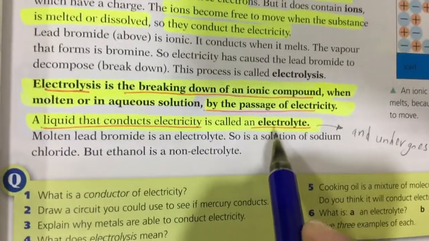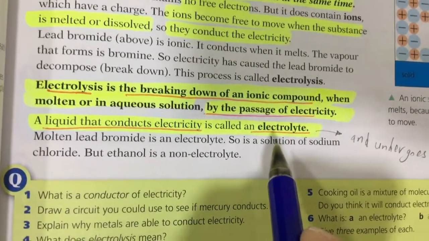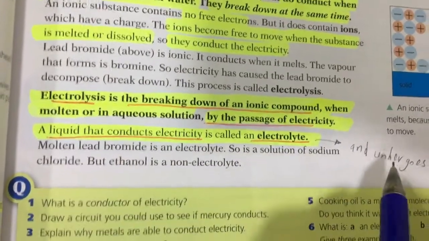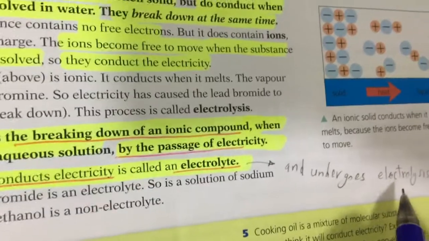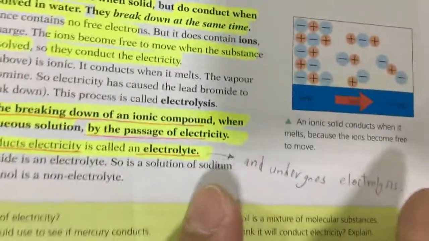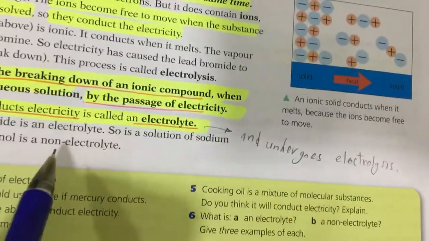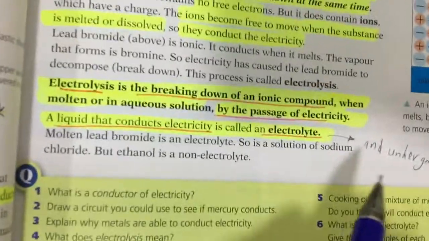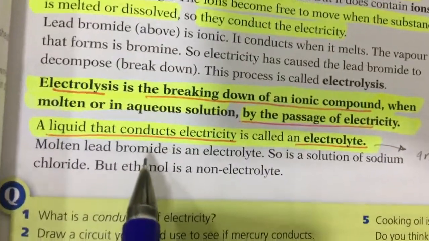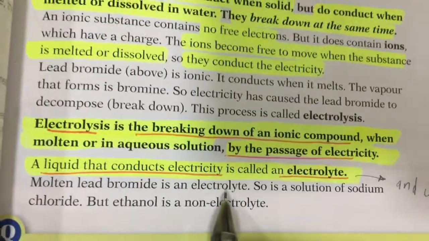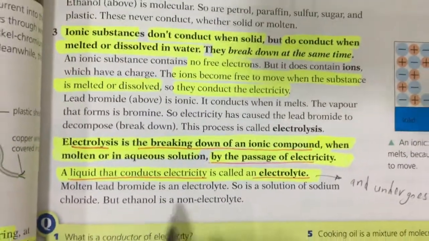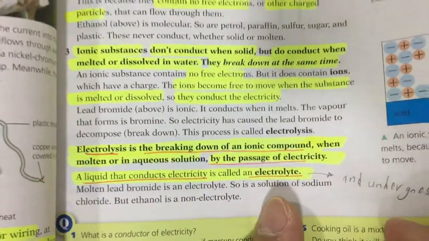What is meant by electrolyte? Electrolyte means a liquid that conducts electricity, and the liquid itself will undergo electrolysis. So the liquid itself will be electrolyzed. If the liquid can conduct electricity and will be electrolyzed, like molten ionic compounds or dissolved ionic compounds, so these are electrolytes. But if the liquid doesn't conduct electricity, like ethanol, it will be a non-electrolyte.